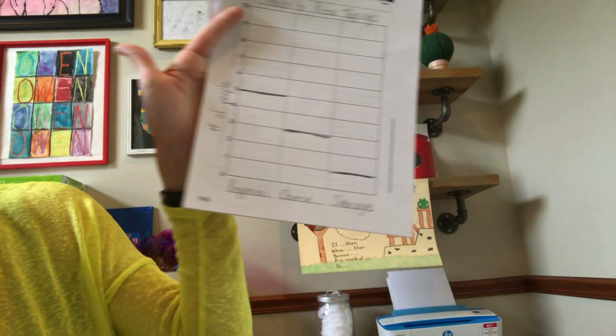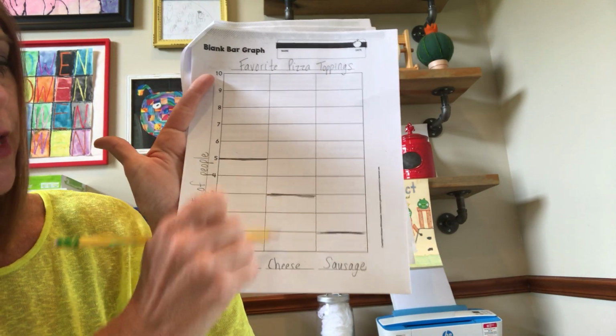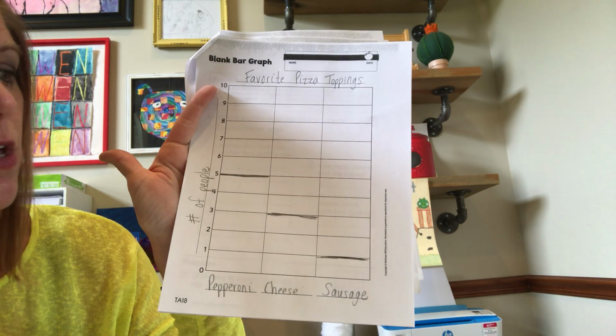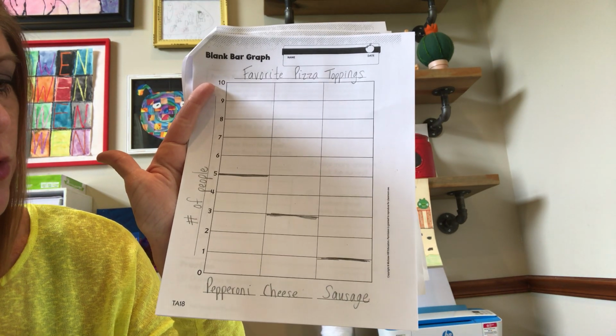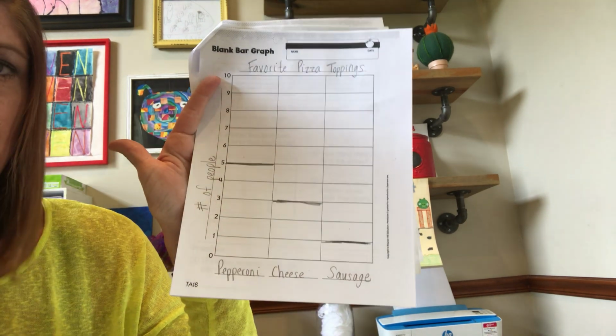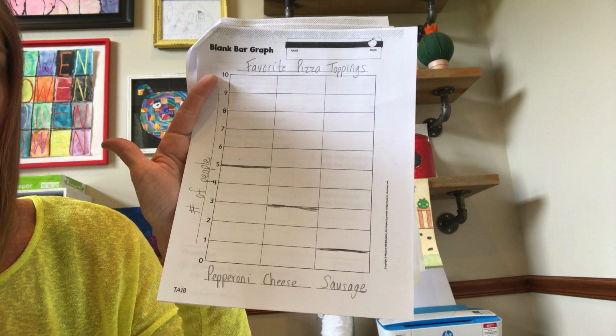Okay, so I'm not going to have you guys sit there and watch while I color it, but I would finish coloring in my graph. And then you would easily be able to look at my graph and tell very quickly which was the favorite pizza topping. Well, I hope you said pepperoni because it's the tallest. See how quick it is to find out information when you use a bar graph?